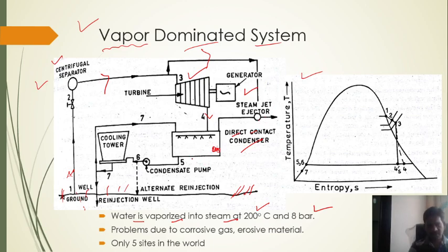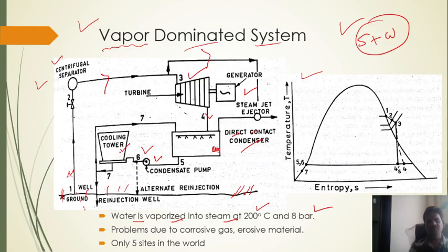Then from the condenser, with the help of this condensate pump, whenever the steam enters inside the condenser, condensation takes place, meaning conversion of the hot steam into liquid form. What type of condenser will be used there? Direct contact. Direct contact means both steam and water are mixed, and that is called the direct contact type of condenser.